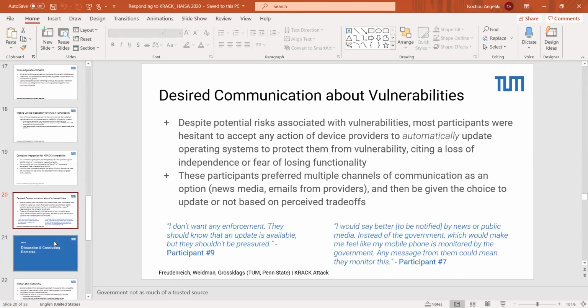And lastly, one of the things we were interested in talking to participants about, at least that we'll cover in this presentation here, is the desired communication about vulnerabilities when they occur from either providers or other sources to people in the real world. We did find that most participants were really hesitant to accept any type of forced update or any kind of forced action from a vendor to patch a vulnerability, mostly citing fear of losing functionality or the introduction of new bugs.